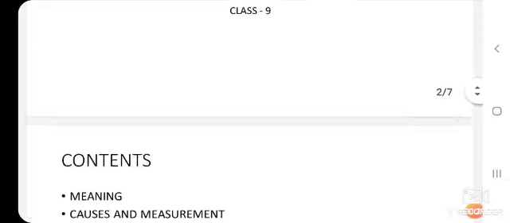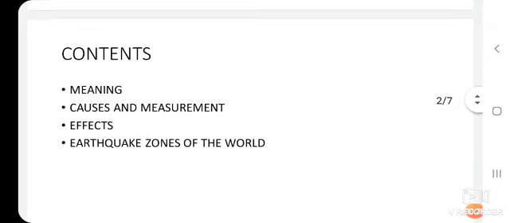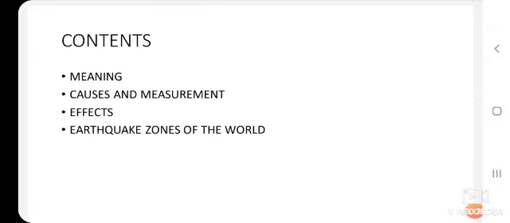Okay, children, in this lesson the contents are: first, you will know what an earthquake is, causes and measurement, effects of earthquakes, and earthquake zones of the world. Now first let us know what is an earthquake.